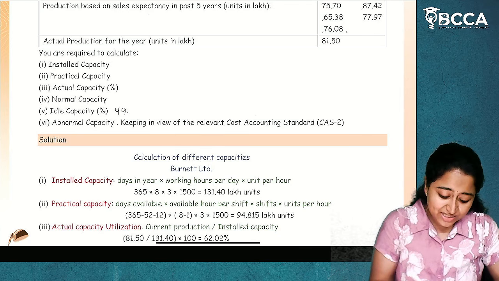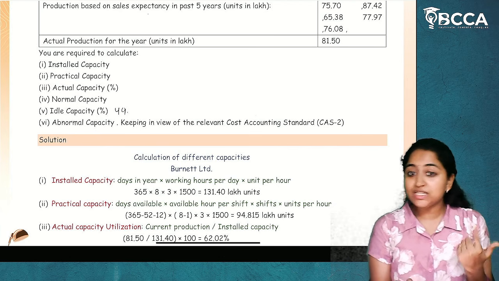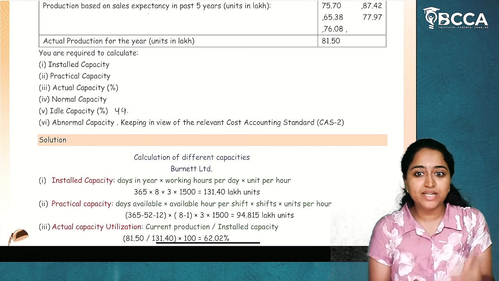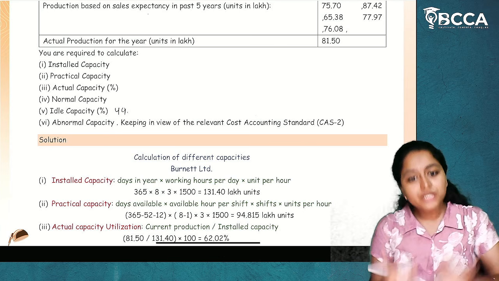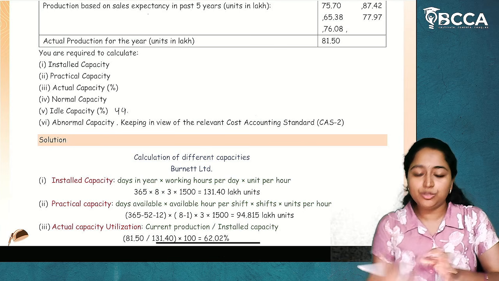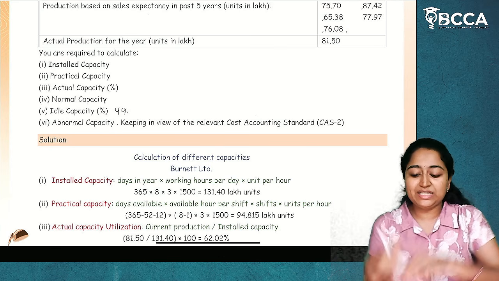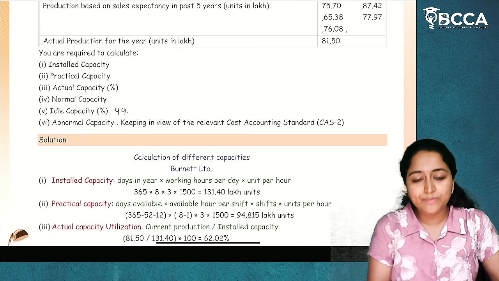Next, they have asked us about the actual capacity. Now, practical capacity is different. In practical capacity, we are trying to calculate the capacity after considering the interruptions. But here, it is actual capacity. Actual, how the management or the organization is able to produce, that is called as actual capacity, which they have derived. Now, what is normal capacity?